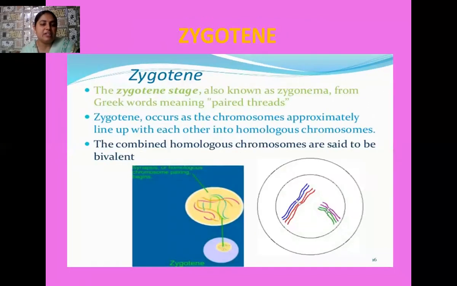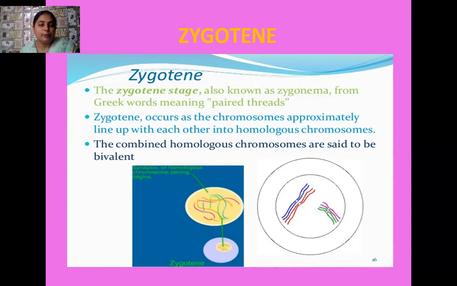Okay, students, the next stage after the leptotene stage is the zygotene stage, also known as zygonema. The characteristic feature of this zygotene stage is that, as you have learned earlier, in the leptotene stage all the chromosomes are compactly arranged and very little space is present between the chromosomes. But in the zygotene stage, these chromosomes are now separating from each other. They are moving away from each other, and those chromosomes which are similar in structure and have the same length arrange themselves in the form of pairs.